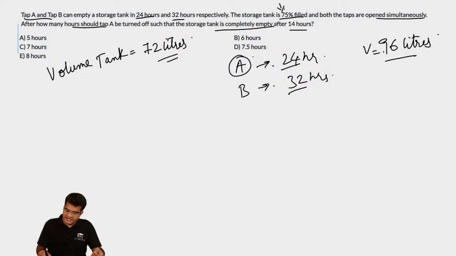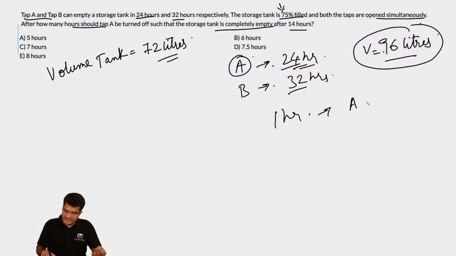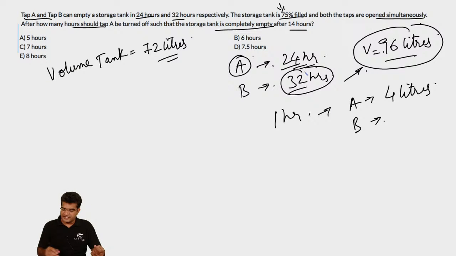Tap A can empty 96 liters in 24 hours. So in 1 hour, tap A can empty 4 liters. And how much water can tap B empty? Tap B can empty 96 liters in 32 hours. So in 1 hour, it can empty 96 divided by 32, which is equal to 3 liters.